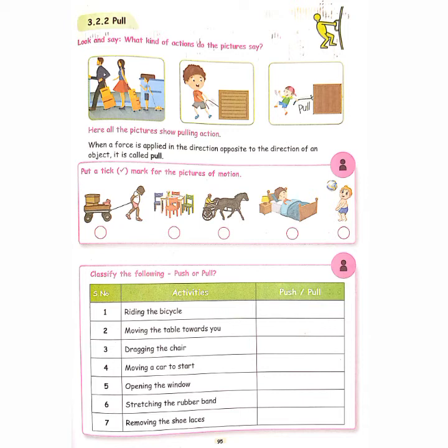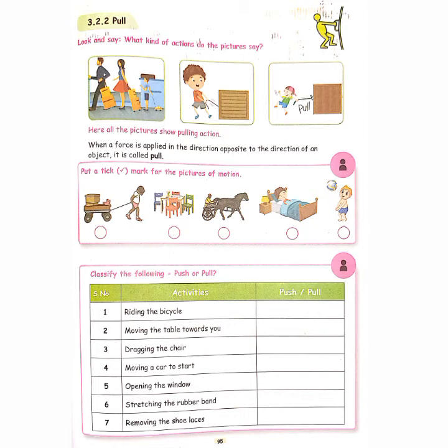Pulling means what? When a force is applied in the direction opposite to the direction of an object, it is called pull. Okay. Push means if we push on the object's side. Pull means we take it opposite to the object. That is known as pull. Push means we are moving in the object's direction itself. Pull means we are moving opposite to the object's direction. That is known as pull. Okay, mama.